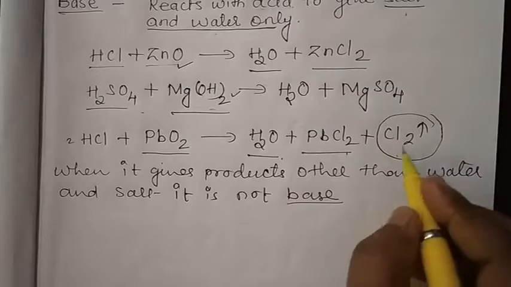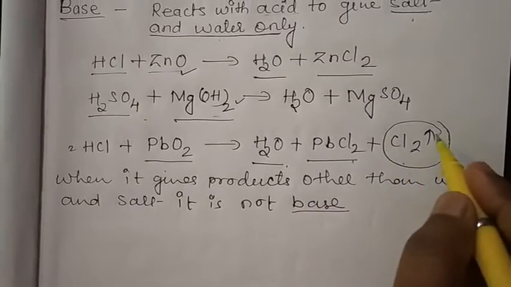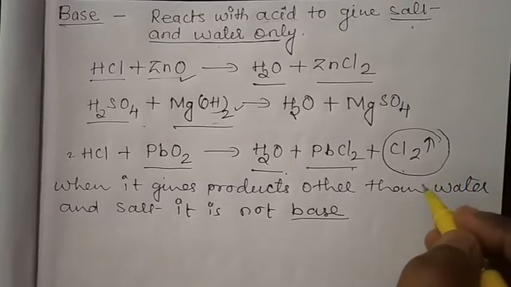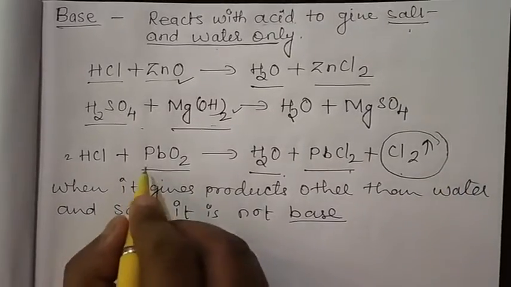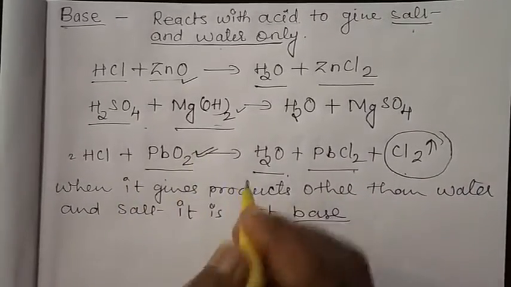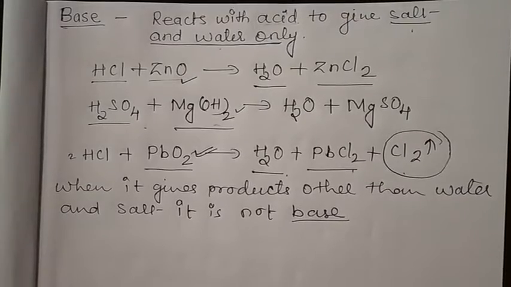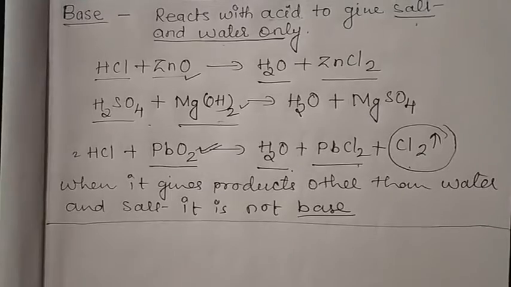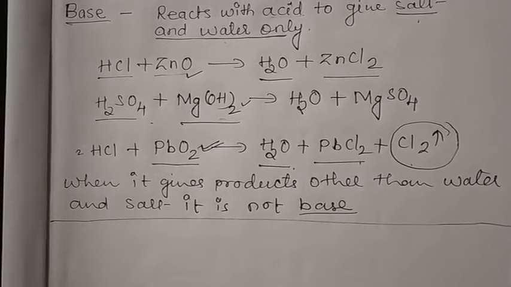In this reaction we are clearly seeing that it is releasing chlorine, so we can say that this is not a base. What is not a base? This lead dioxide.